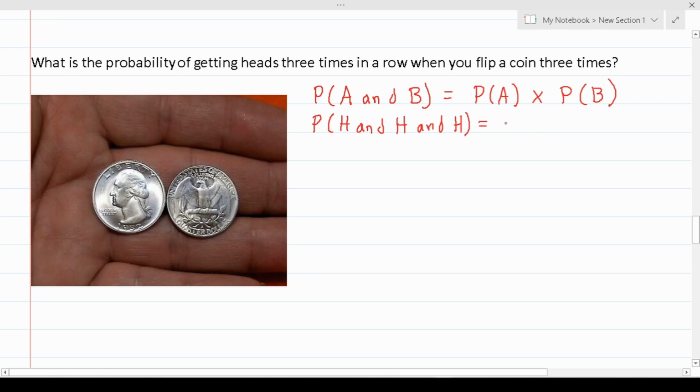So we know this is going to be probability of getting heads times the probability of getting heads times the probability of getting heads.